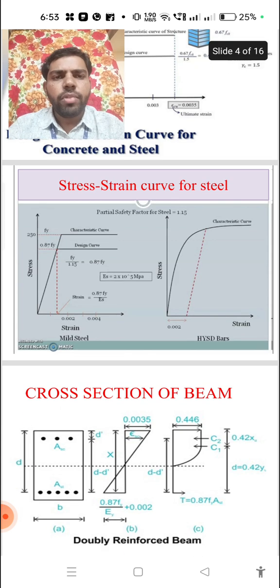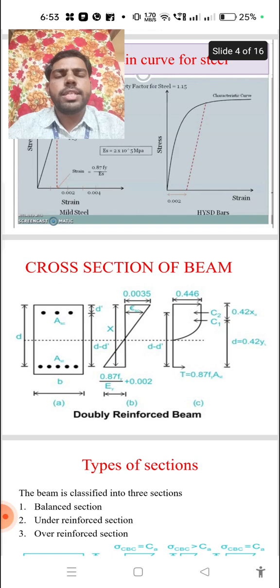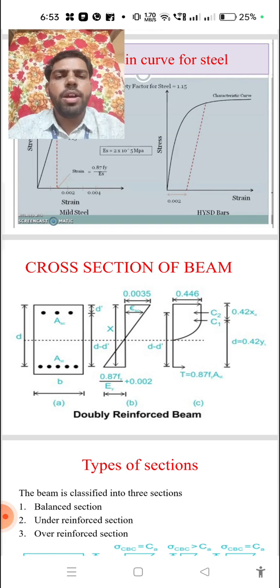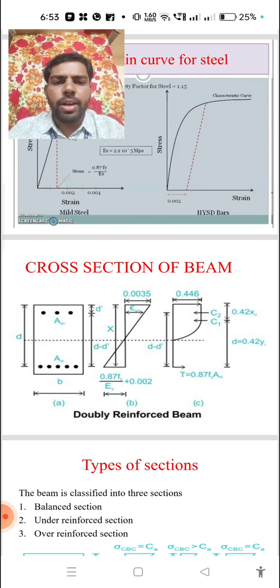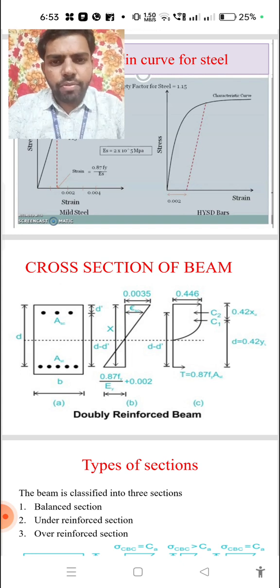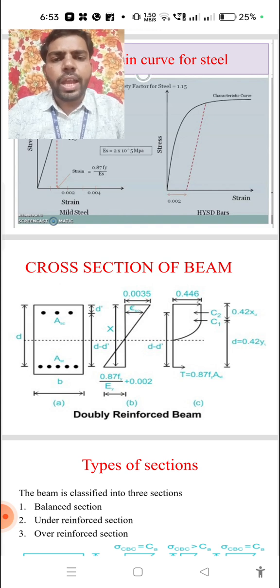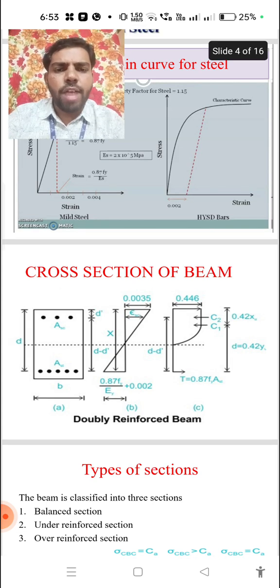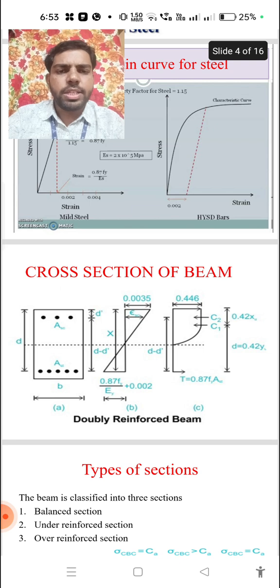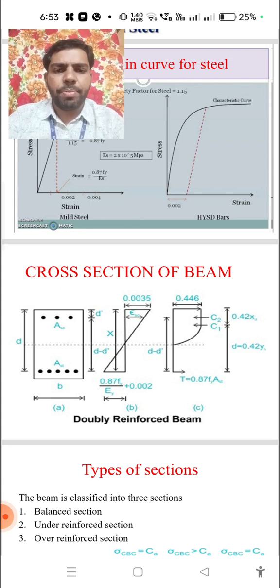Okay, and next, the cross section of the beam. This is the typical cross section of one particular beam. Here I consider a doubly reinforced beam. In the bottom section we have to provide an area of reinforcement, and on the top side we also have to provide an area of reinforcement. This is the width of the section, and small d is the effective depth of the section. Effective depth means the distance between the extreme fiber and the center of the area of the steel. This is the effective depth.